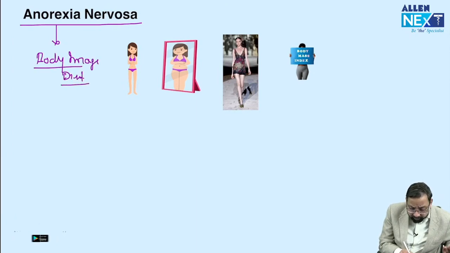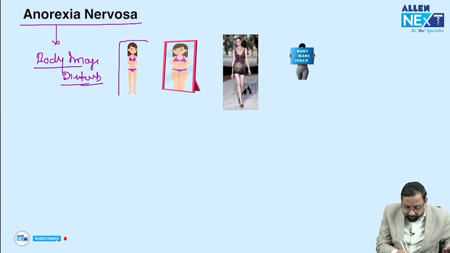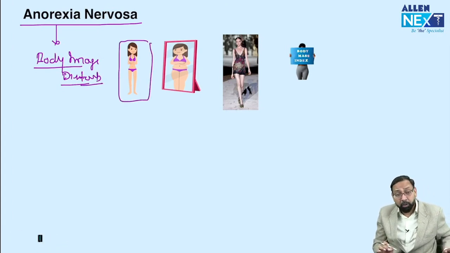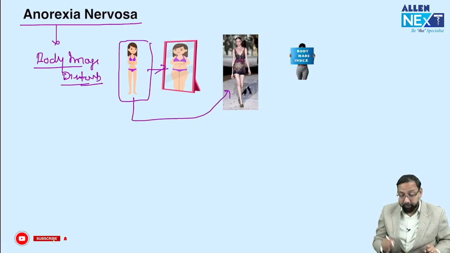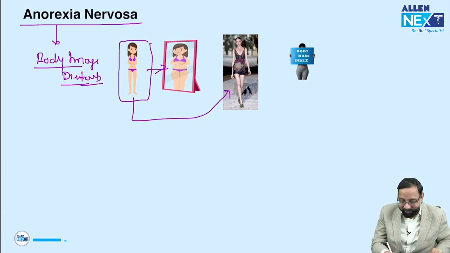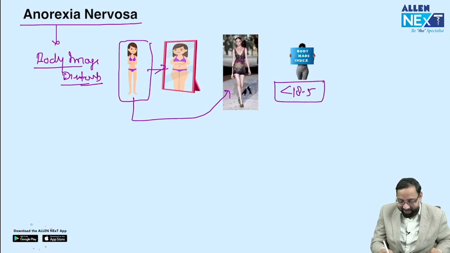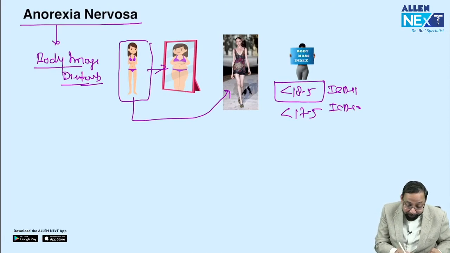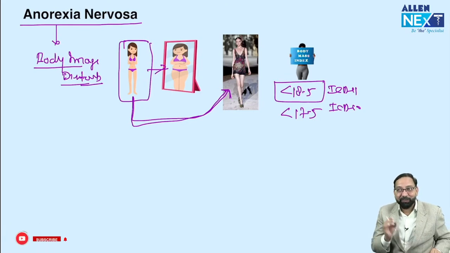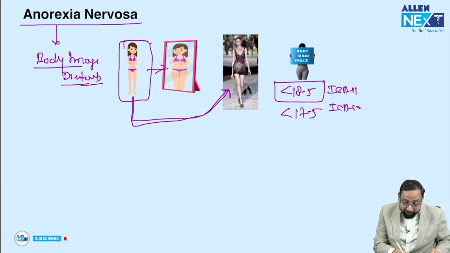What is body image disturbance? Suppose this is a girl having a perfect shape and figure. When she looks in the mirror, she finds herself to be fat. According to this girl, the normal figure is this. I have deliberately taken this model with BMI less than 18.5. According to ICD-10, her body mass index was less than 17.5. So according to this girl, this is the normal figure of a girl, a perfect figure.